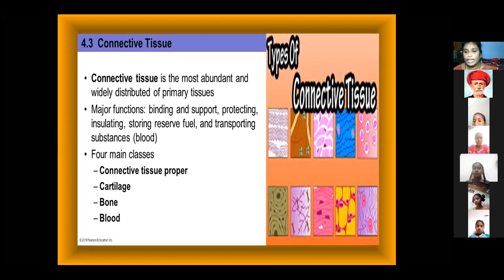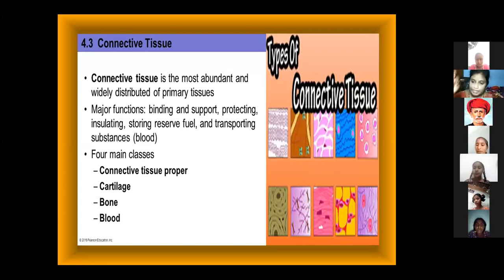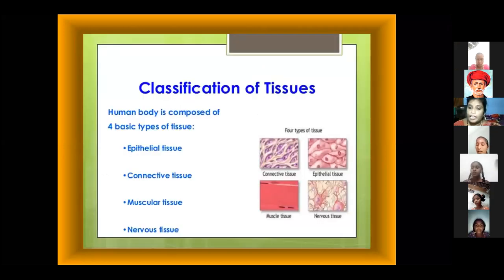Connective tissue is one kind of animal tissue. Next, how many types is connective tissue divided into? 4 types. These are connective tissue proper, cartilage, bone, and blood. Animal tissue also has 4 types. What are they? Epithelial, connective, muscular, and nervous.